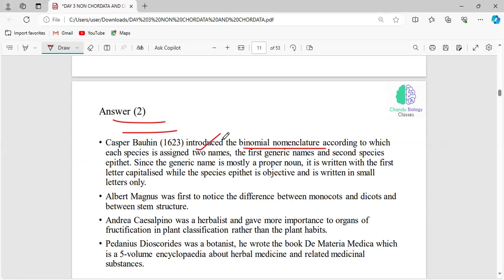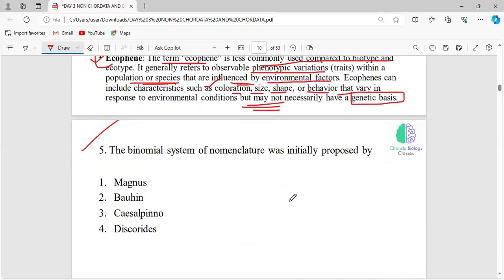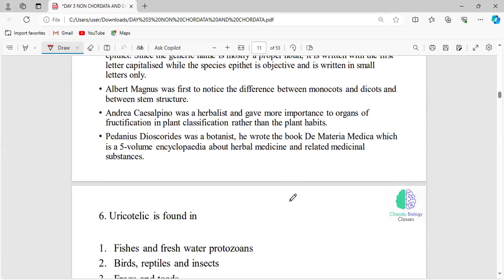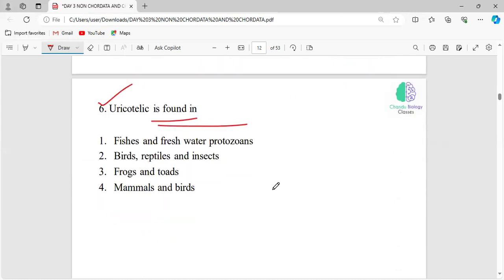That was initially introduced by Gaspard Bauhin, and later it was developed by Carolus Linnaeus. Now, uricotelic is found in fishes and freshwater protozoans, birds, reptiles and insects, frogs and toads, mammals and birds.